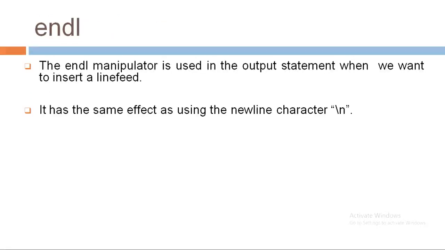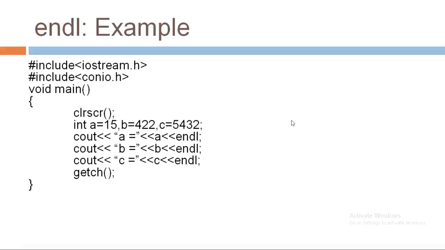Let's see the first one, endl. The endl manipulator is used in the output statement when we want to insert a line feed, that means a new line. It has the same effect as using the newline character in C programs. Friends, the \n newline character is also valid in C++ programs.